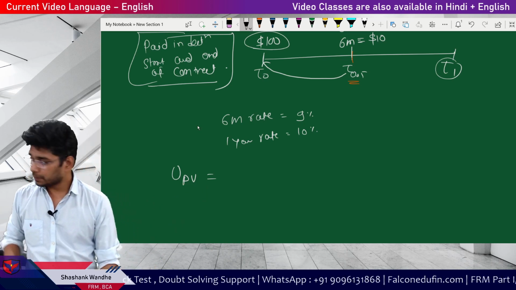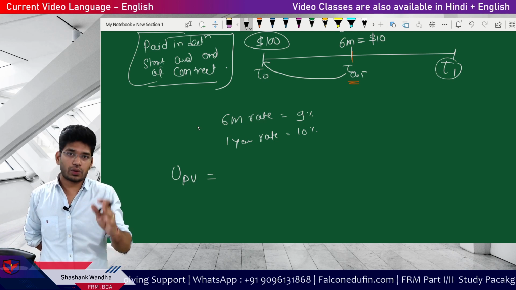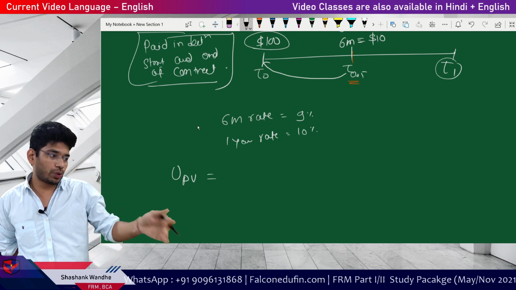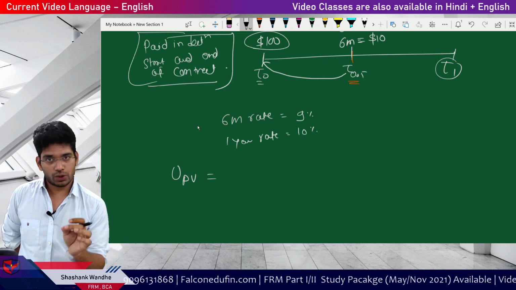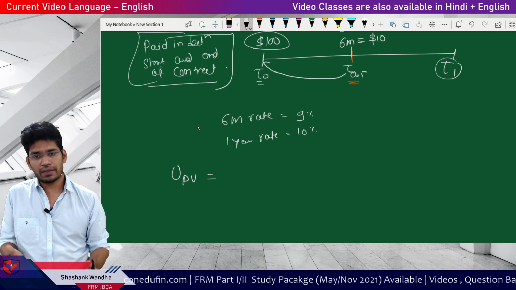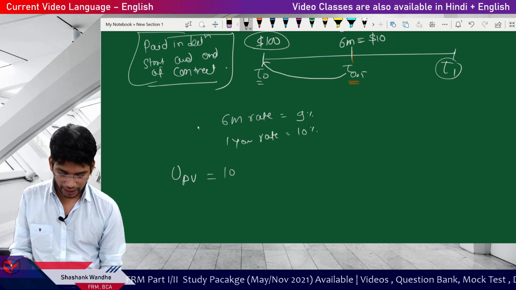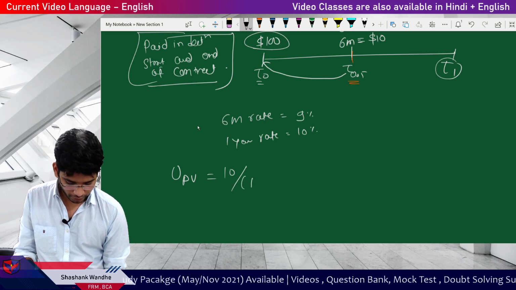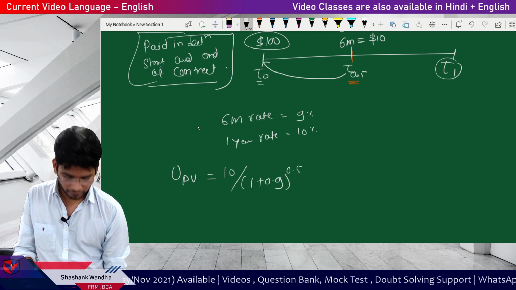I will pay the storage cost after 6 months, so I will discount the storage cost by 6 months, and I will calculate the storage cost at time t0. The calculation is very simple. UPV is equal to 10 divided by 1 plus 0.9 to the power 0.5.